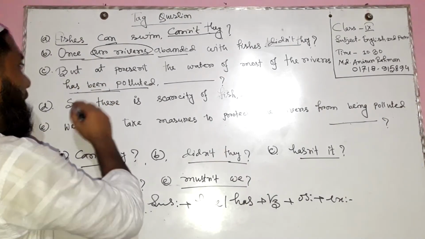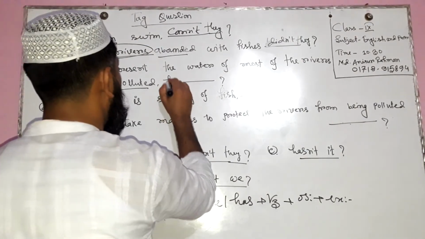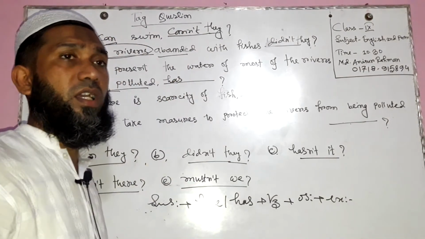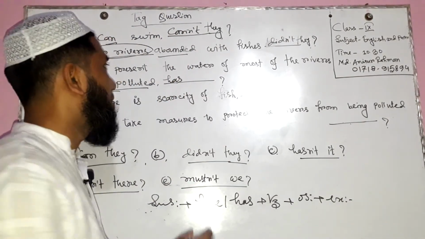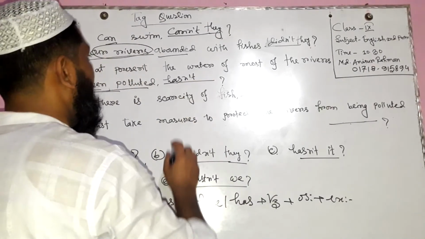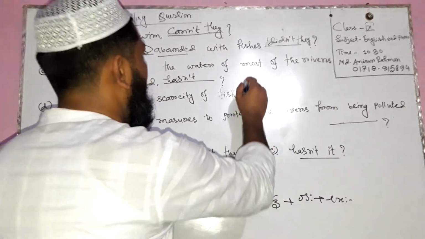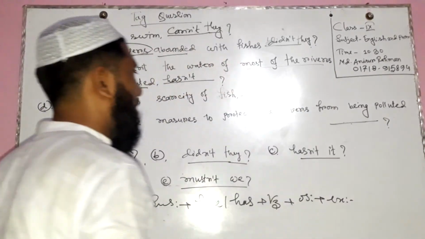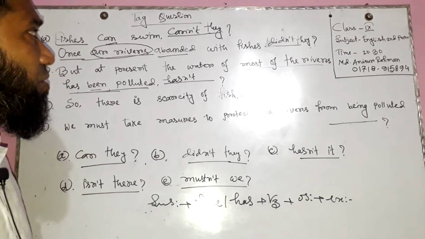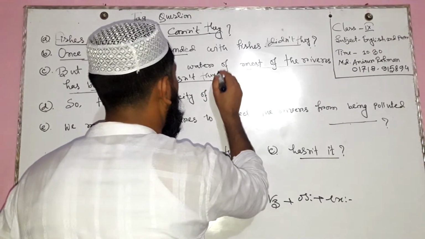So we will use only has as the operator, and this sentence is affirmative, so we have to form the tag question as a negative. So hasn't, here it is hasn't, and the main subject of this sentence is most of the rivers. Most of the rivers is also a third person plural form. In this place you can use hasn't they, or hasn't it.